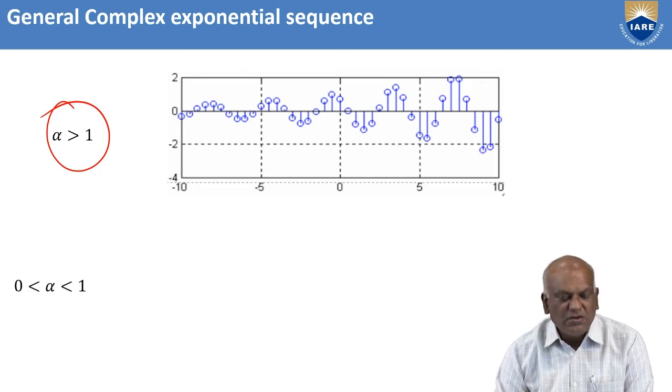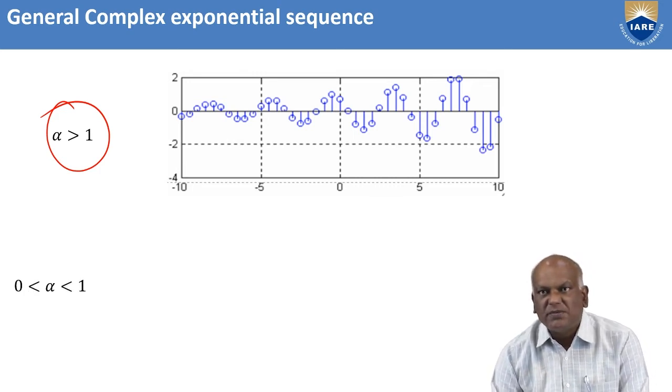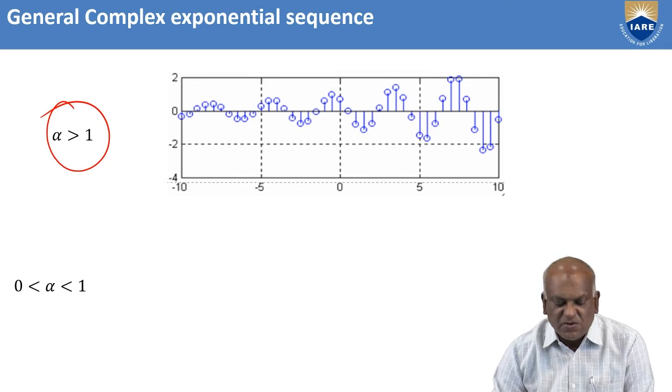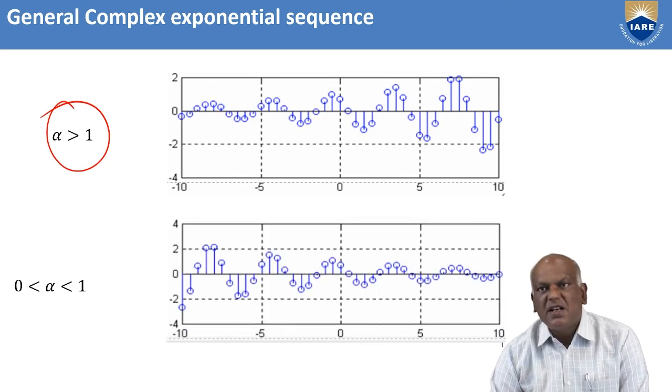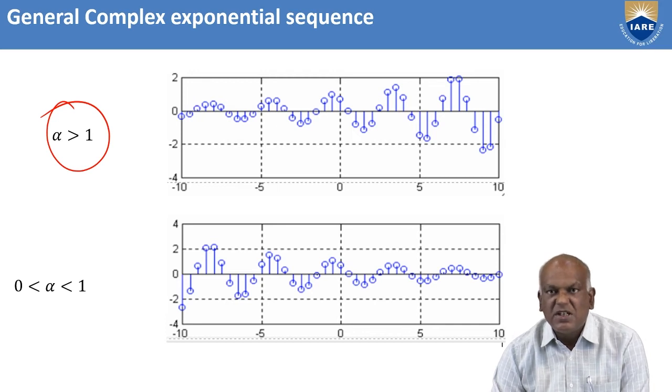Suppose alpha lies between 0 and 1. Under this condition, we have exponentially decaying functions. That means the decaying exponential signal is multiplied by the sinusoidal sequences.